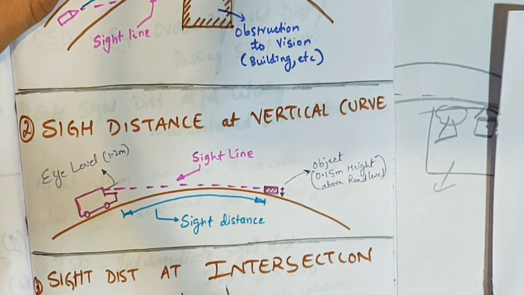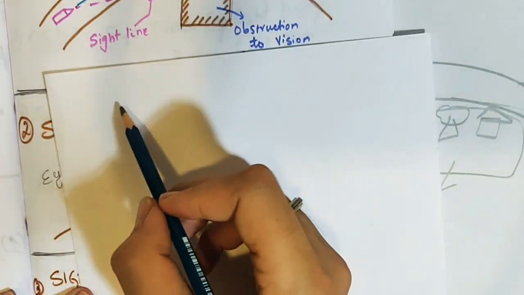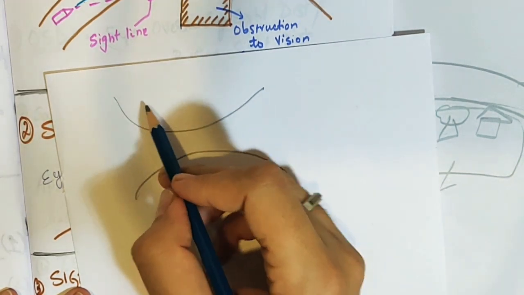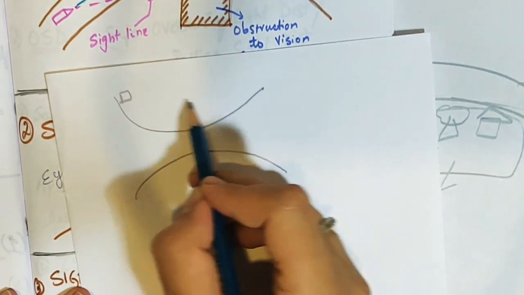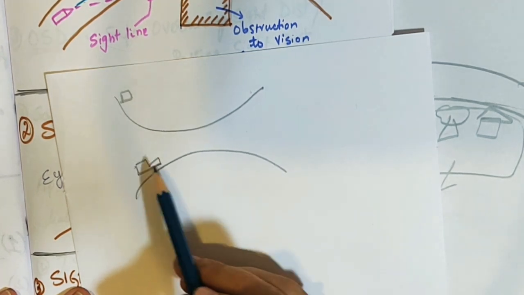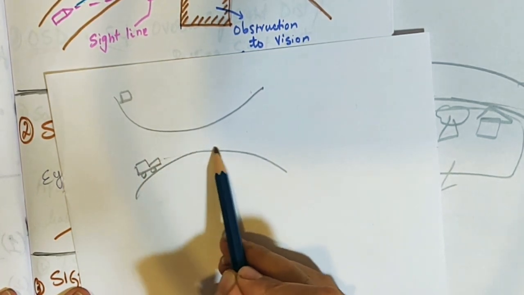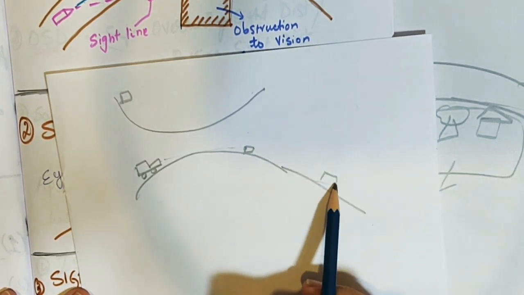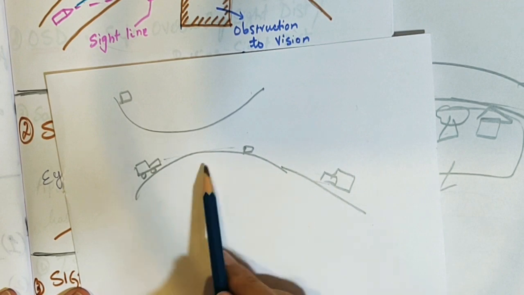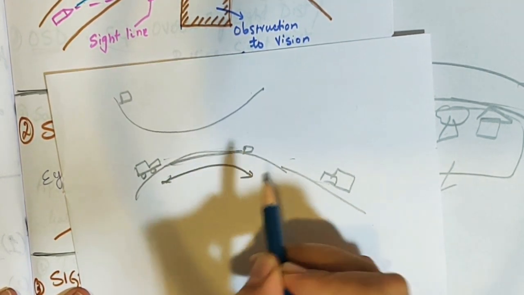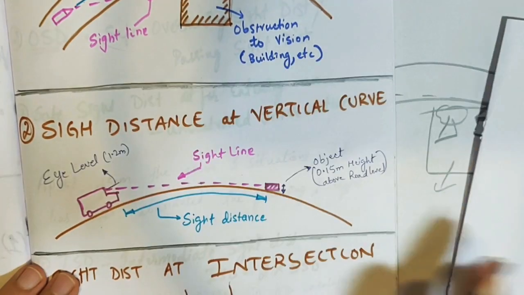Okay, so there are two types of vertical curve. One is called a valley curve, and this is called a summit curve. In a valley curve, if your vehicle is traveling here, you can see so much in front of you. But in a summit curve, if this is your vehicle, he can only see up to here. He cannot see the vehicle that is coming from here. So this is the vision and this much is the sight distance.